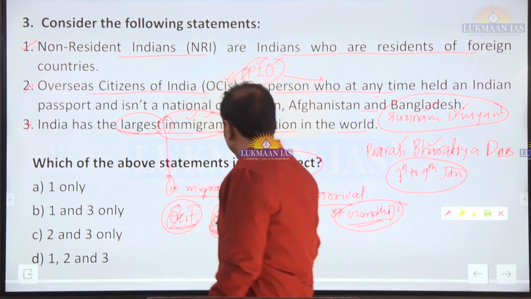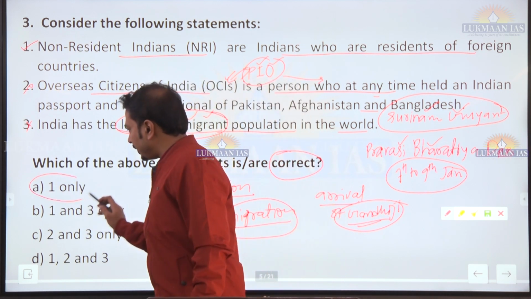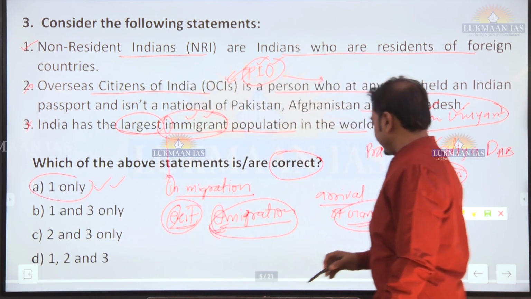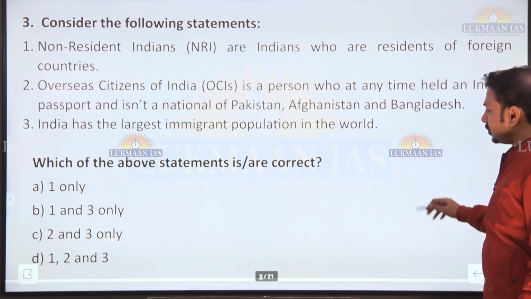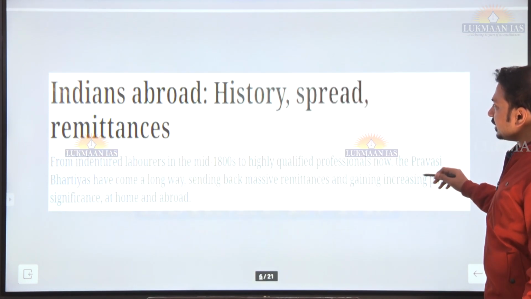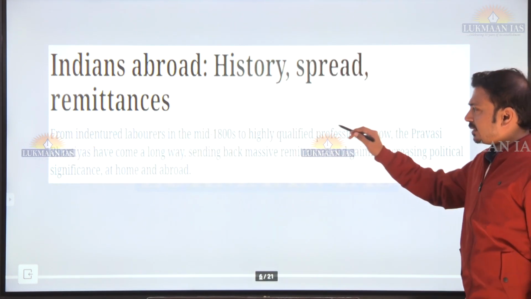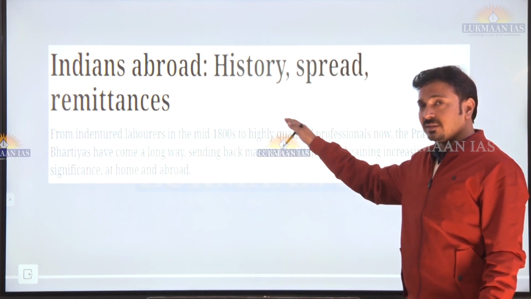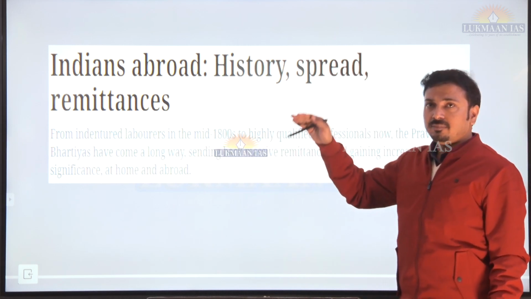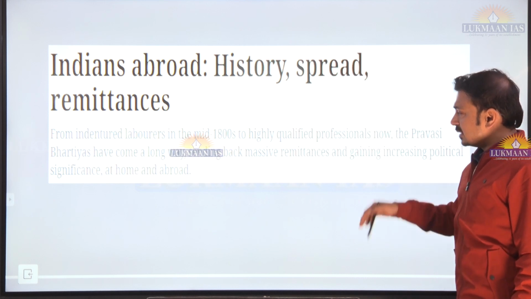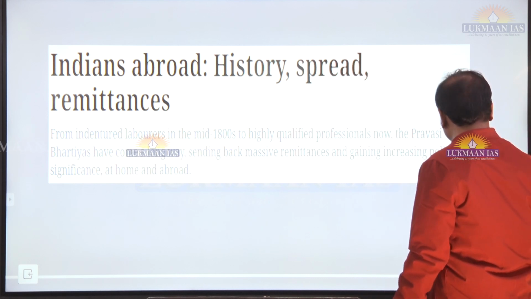So answer here, we have to identify the correct statement. Only one. A is the correct answer. Fine? Okay, let's move on. Indians abroad history spread remittances. A very good article on Indian Express with this heading. Although it is a premium article, if you have a subscription, you can read this. Good data related to Indian diaspora.